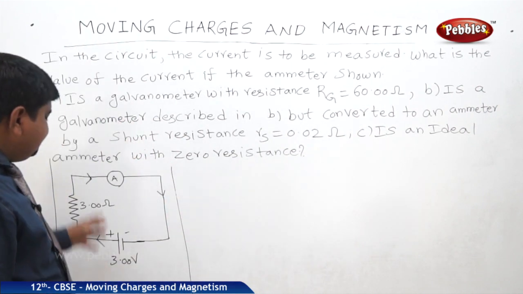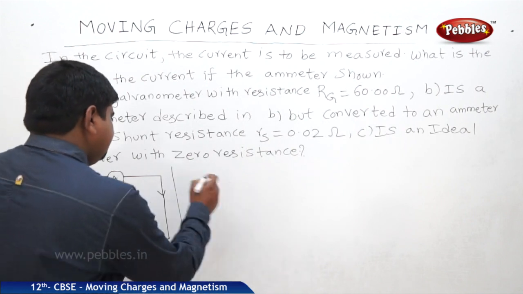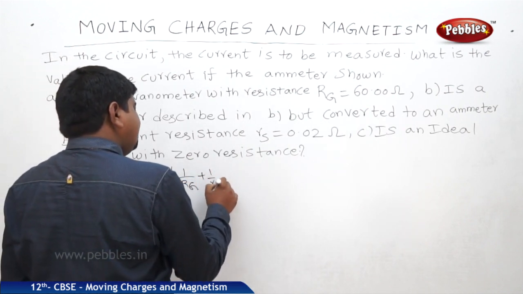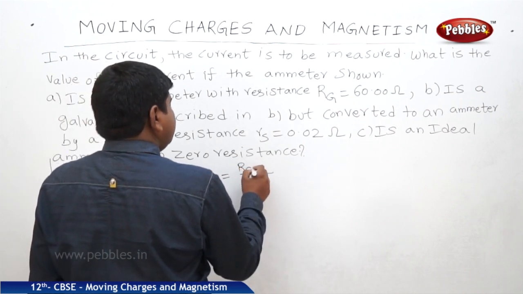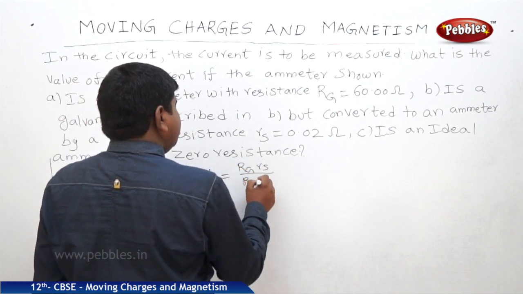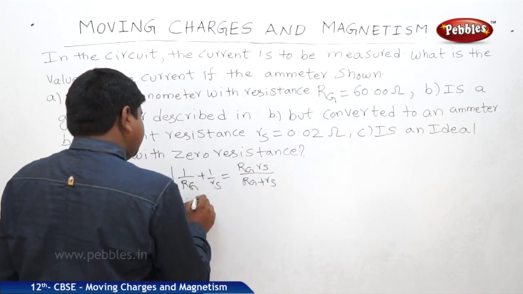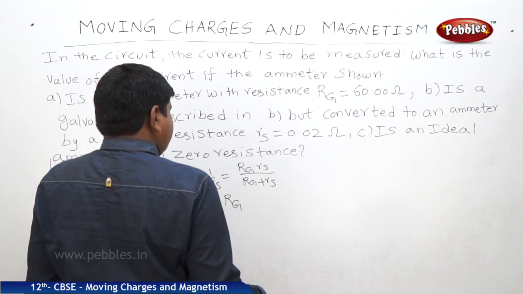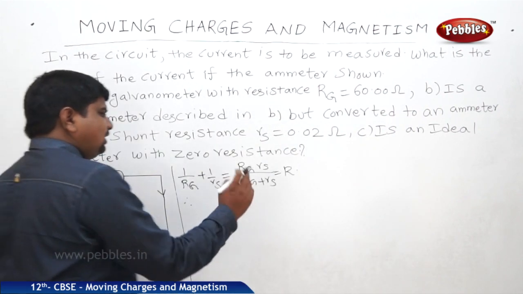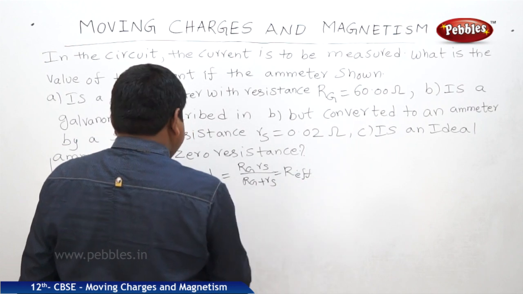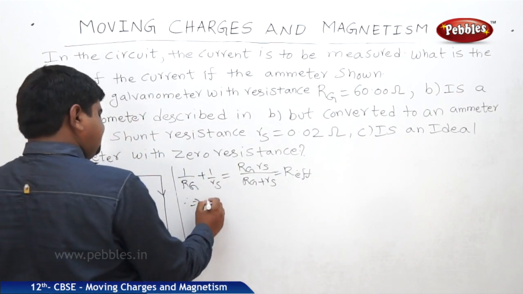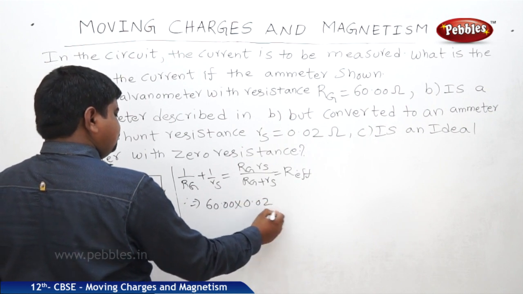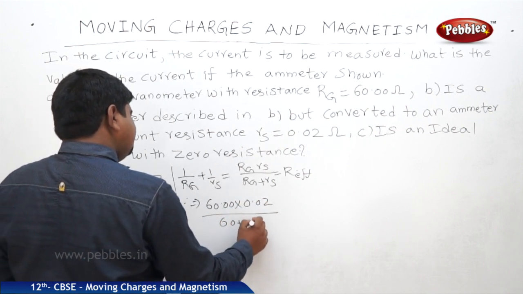If it is in parallel with the 0.02 ohms, then 1 by Rg plus 1 by Rs is equal to Rg plus Rs by Rg Rs. Therefore R is equal to Rg Rs by Rg plus Rs, which is R effective. So Rg is 60, Rs is 0.02, divided by 60 plus 0.02.